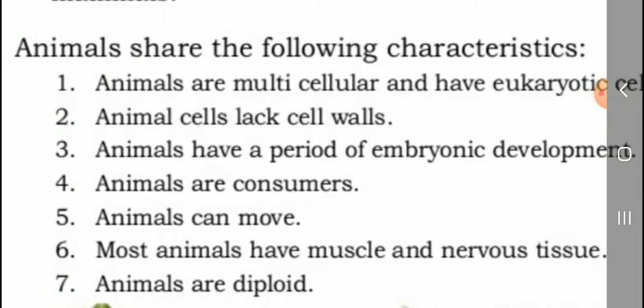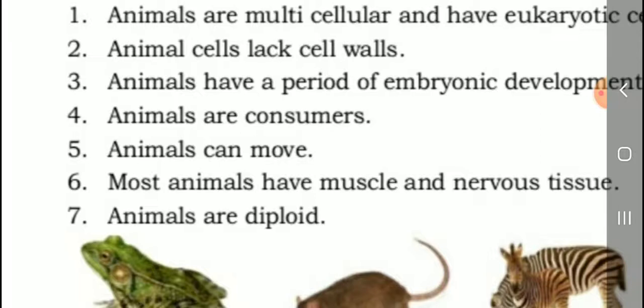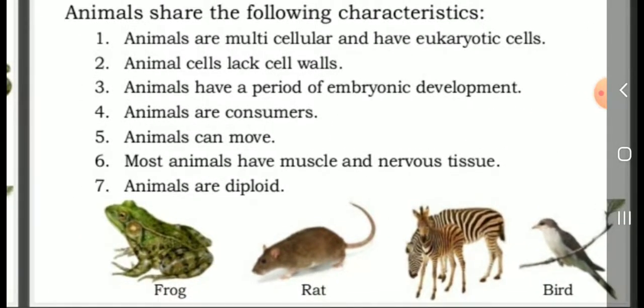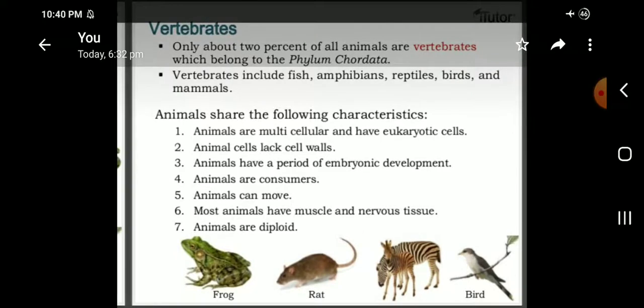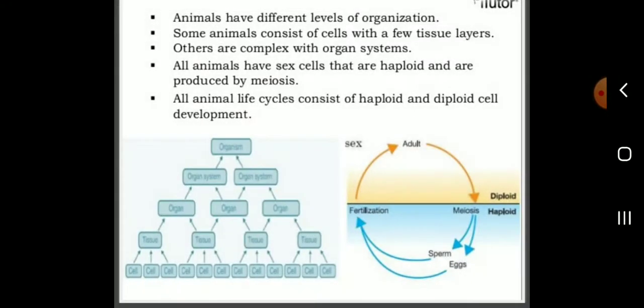Animals have a period of embryonic development. Animals are consumers. Animals can move. Move means moving from one place to another place. Consumers means the intake of food. Most animals have muscle and nervous tissues. Animals are diploid. Some examples of vertebrate animals: frog, rat, zebra and bird.